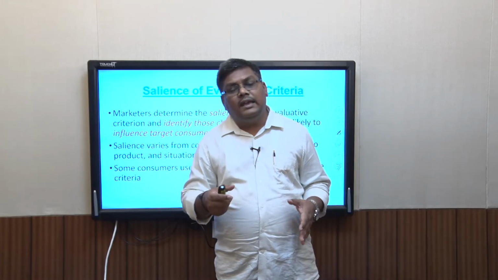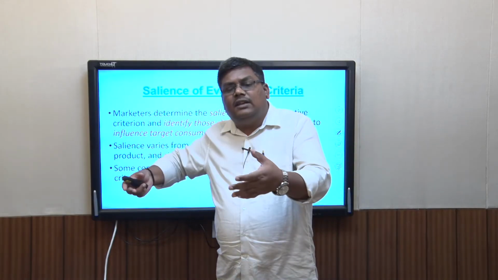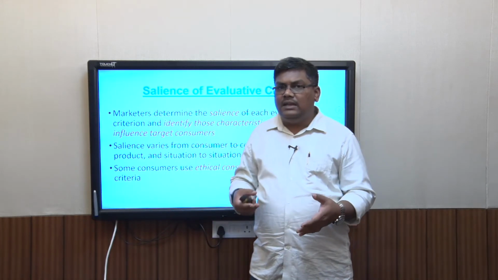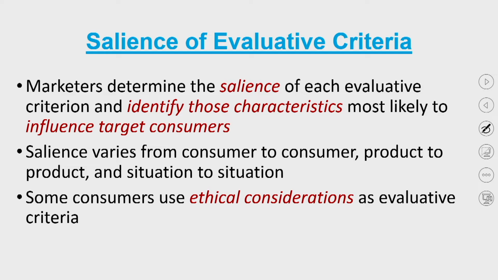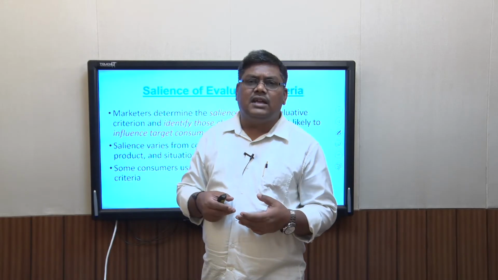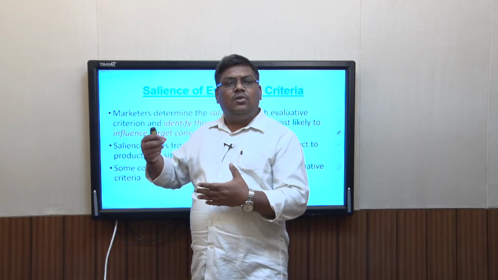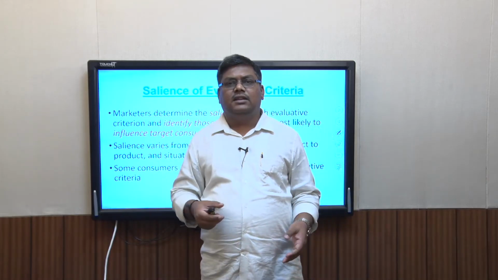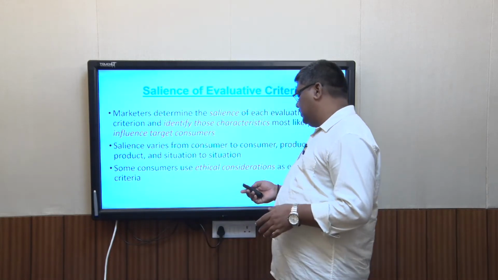This is a new kind of thing which is out there. Sometimes these ethical considerations, like whether the product has been tested on animals or not, mean they are not going to buy that product. So ethical consideration is now, for some people at least, an important criterion. That is why you have BS4 engines, BS5 engines which do not pollute the air, talk about catalytic converters in cars, and products which are herbal in nature. These are all ethical considerations which say that no nature is harmed and nothing unethical has been done in making the product. So ethical consideration is another new evaluative criterion added to the number of criteria which are out there.